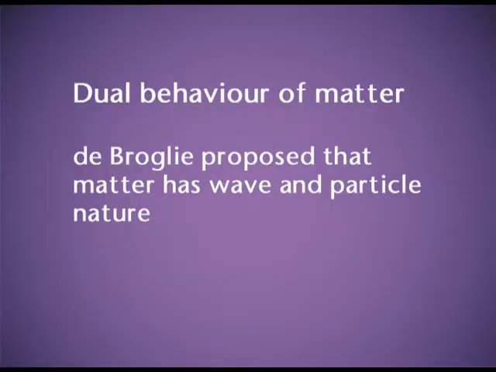Just on the lines of the dual behavior of the electromagnetic radiations, de Broglie also suggested that matter has also dual behavior. But this dual behavior was observed in the electrons and the subatomic particles and not in heavier objects.